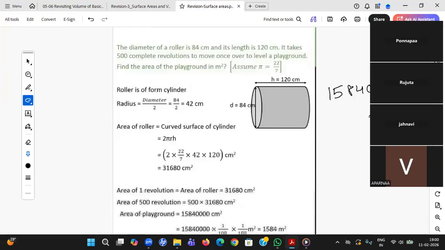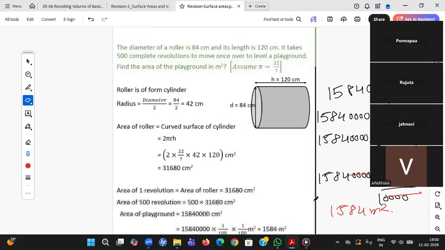How to convert it to meter? 15840000 into 1 centimeter square. 1 centimeter is 1 by 100 meter, so square it: 2 zeros become 4 zeros, and 4 zeros get cancelled. 1584 meter square will be your answer.